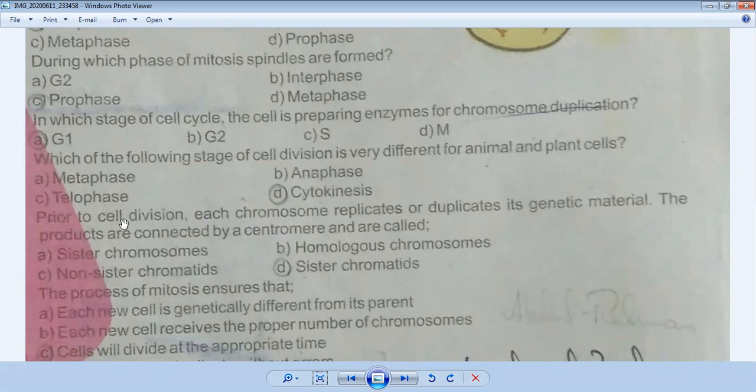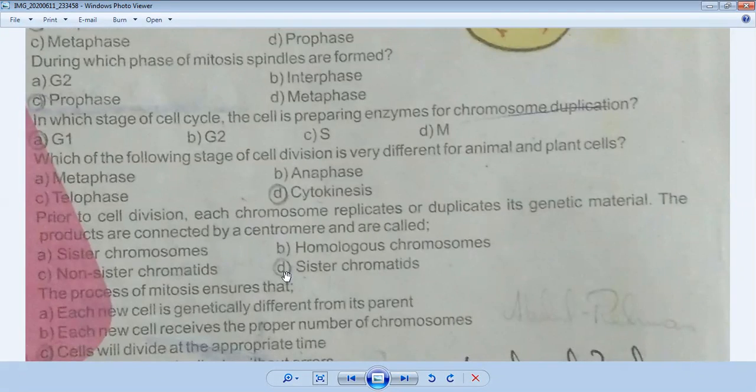Now come to the next question in your book. This is your number 6. Prior to cell division, each chromosome replicates or duplicates its genetic material. The products are connected by a centromere and are called? They are called sister chromatids.